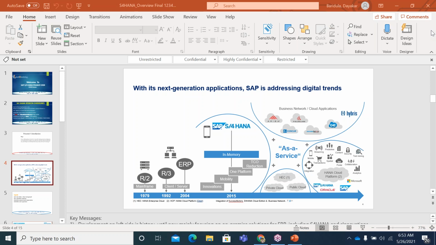Then if you see this right side, where I am highlighting the various methods, I think I'm getting a lot of noise and disturbance. If you are not talking, can you please go mute? Let me check it. I think Syed, can you please go mute?